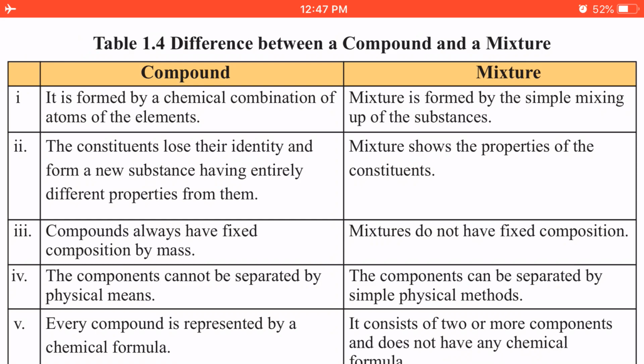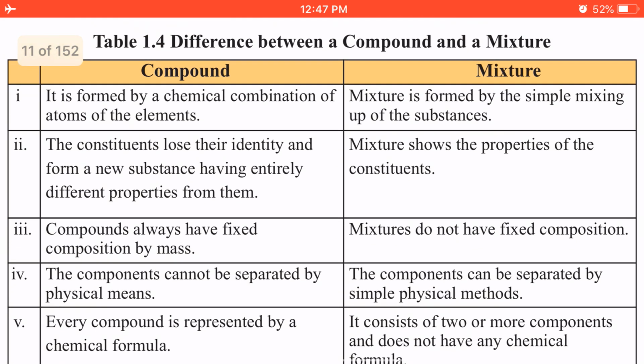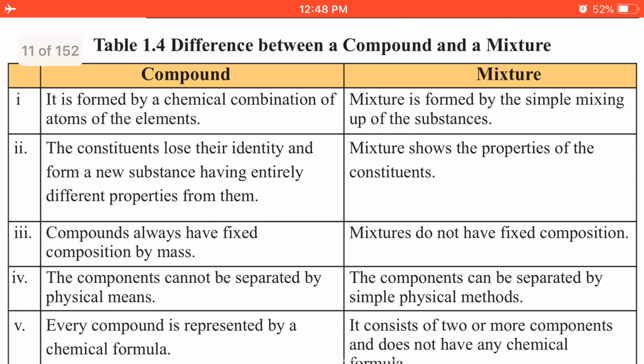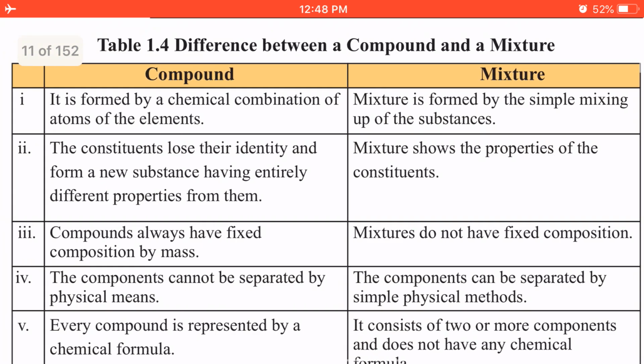Well, now let's talk about today's topic, and that is the difference between a compound and a mixture. We'll read out the points one by one. The first point is that a compound is formed by a chemical combination of atoms of the elements. And a mixture is formed by simple mixing up of the substances.